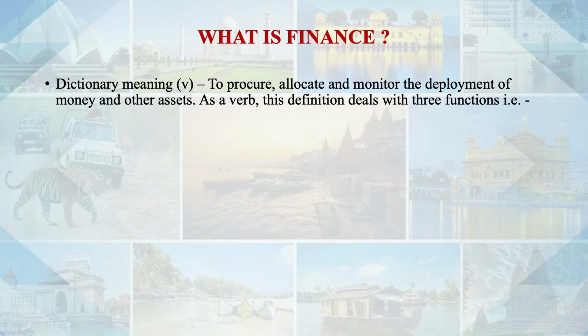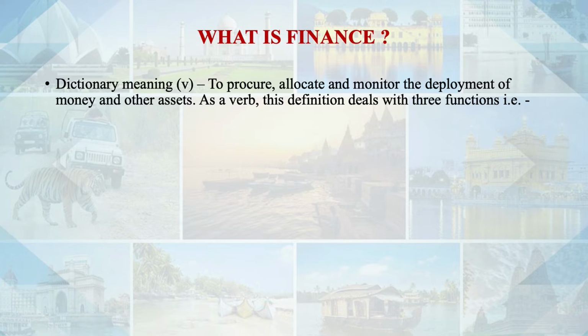So in the dictionary meaning, if we define this word finance as a noun, then it is simply the management of money and other assets, or the science of management of money and other assets, or the kind of arrangement allowing a customer to purchase an item without paying the full amount.